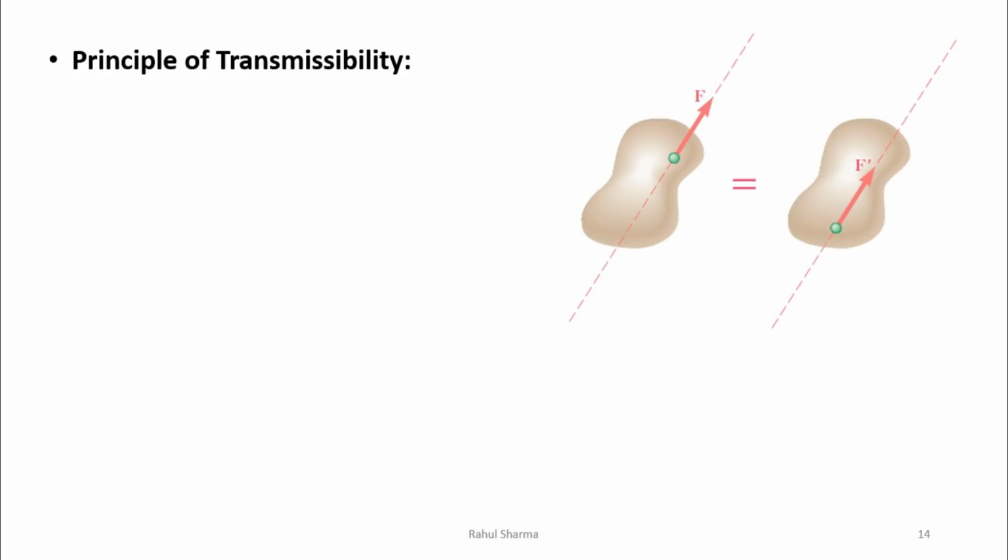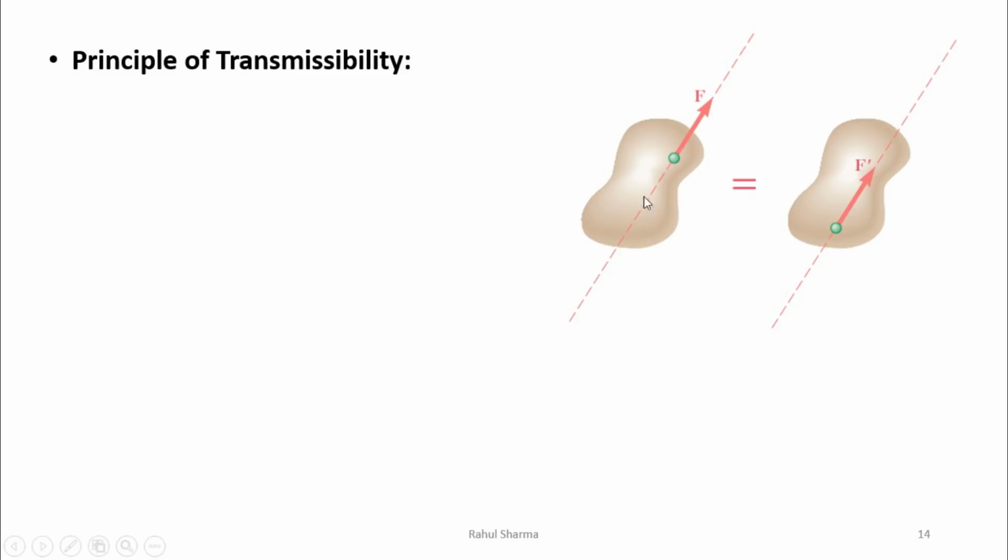Now the next is the principle of transmissibility. It is very important for numericals. We will use this a number of times. This principle says that when the point of application of a force acting on a body is shifted to another point on the same line of action of the force without changing the direction, there occurs no change in equilibrium.